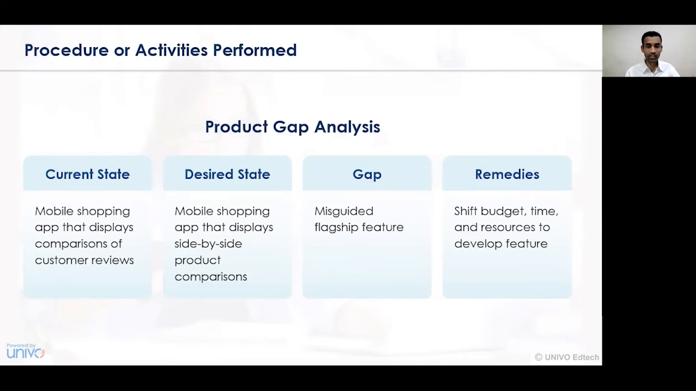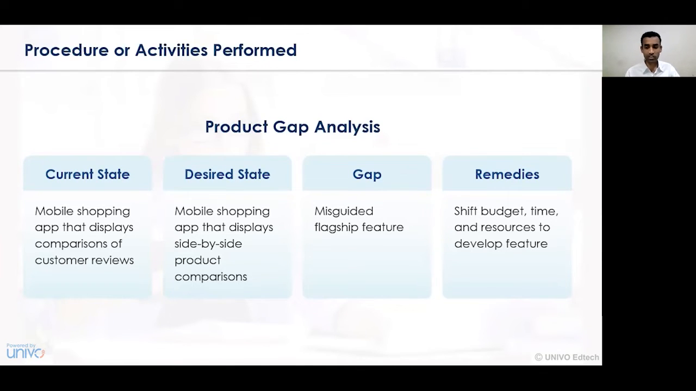The consideration of actual gap focuses on what activity has been conducted, whether it is a misguided activity or whether it is a flagship feature. So based on those considerations, whether it is primary or secondary, and on that basis, the gaps can be identified. And lastly, the fourth step that needs to be undertaken is the concept of remedies.